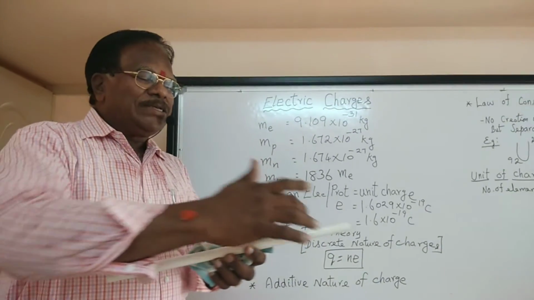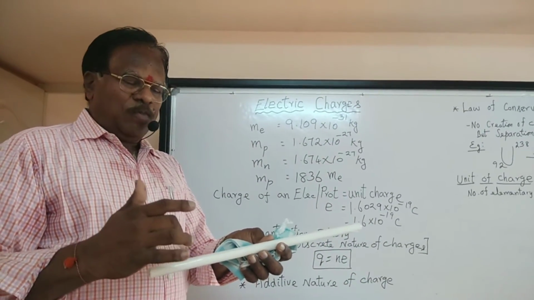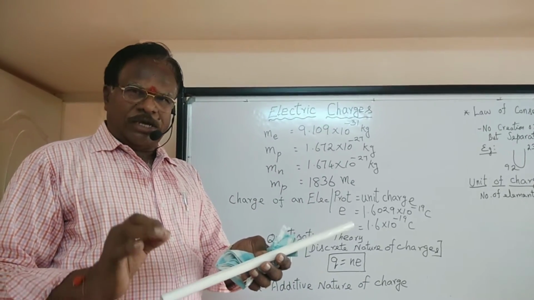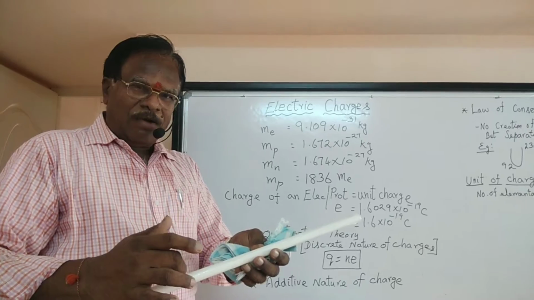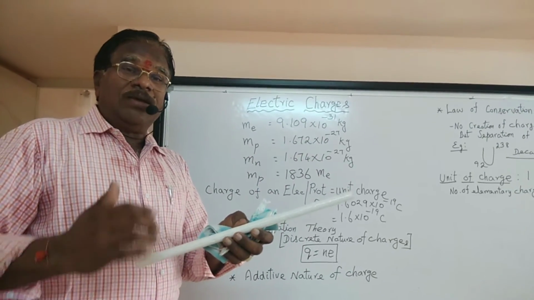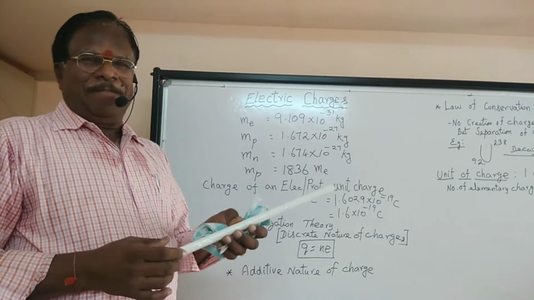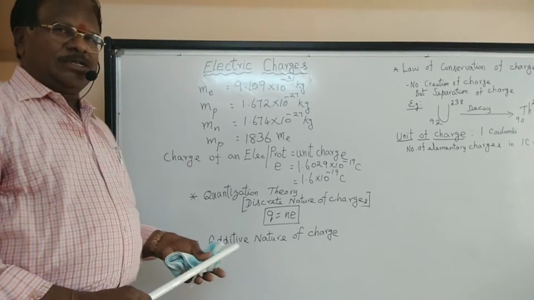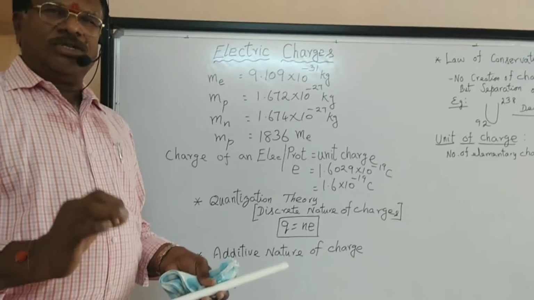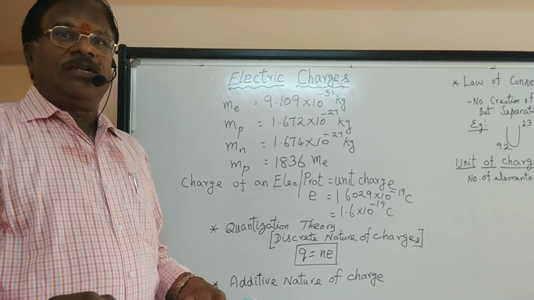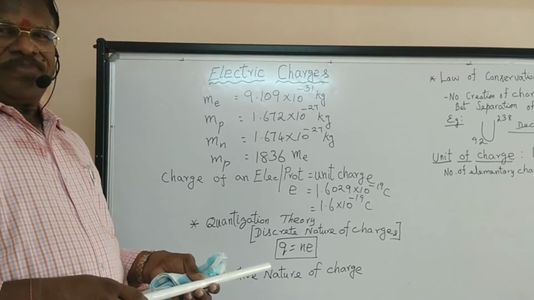What is the algebraic sum of both? +4 -3 is +1. So the net charge is equal to the algebraic sum of individual charges distributed throughout the body. That is what we mean by additive nature of charge.